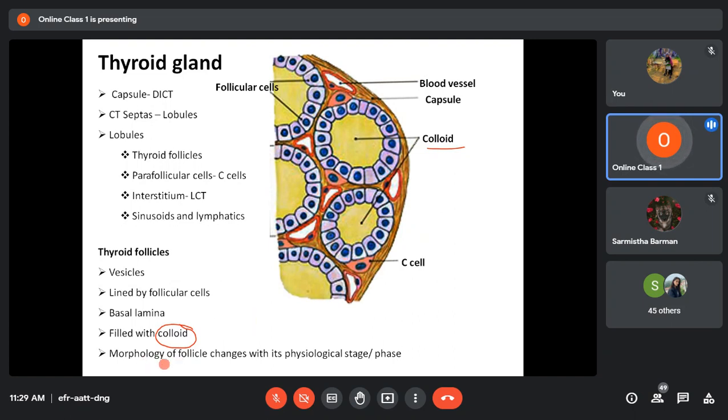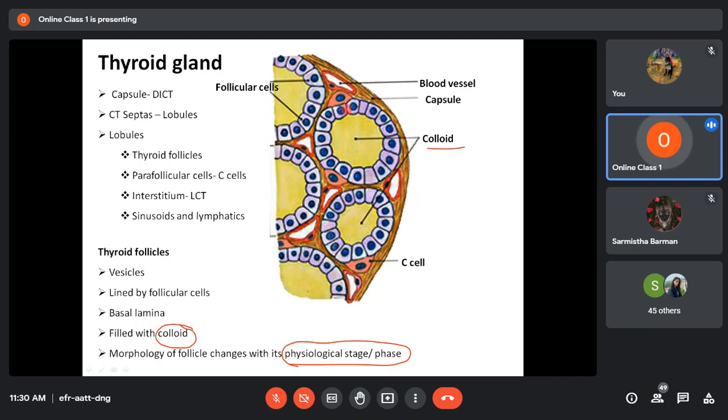And the morphology of the follicular cell changes with the physiological state of the follicle. Suppose the follicle is in a secretory stage, then the shape of the cell will be different. If the follicle is in a resting state, then the follicular cells will be different. They may be flat squamous type or columnar type.